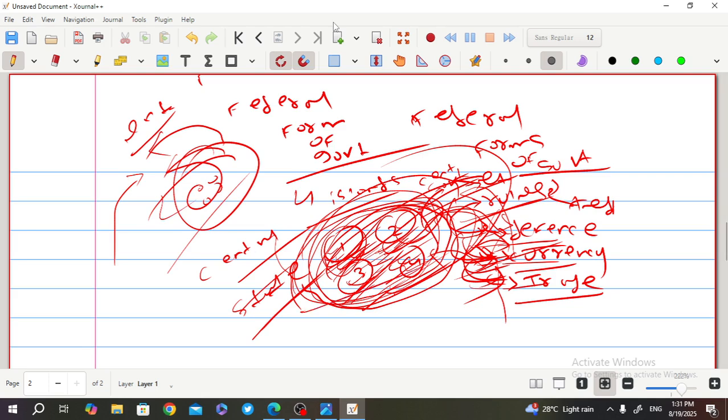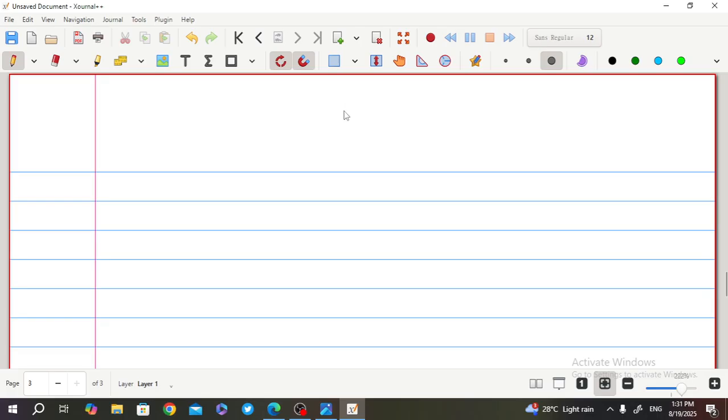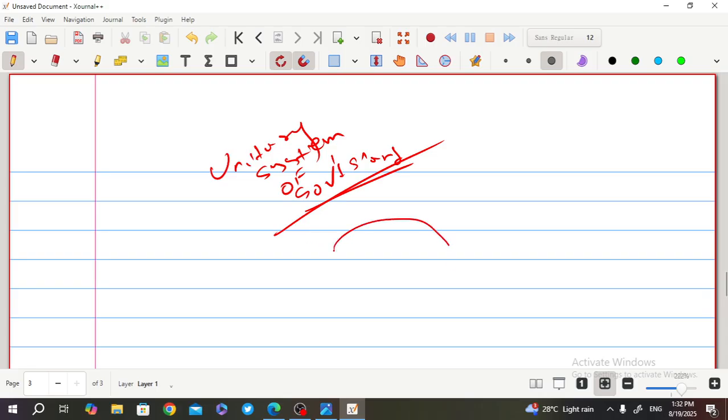Now we are switching to the unitary system. See, the same island example for the unitary system. Let's say this is island number 1, island number 2, island number 3, island number 4.